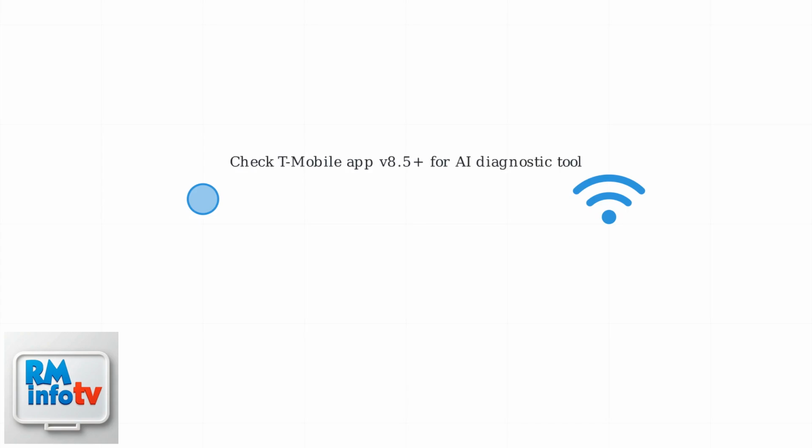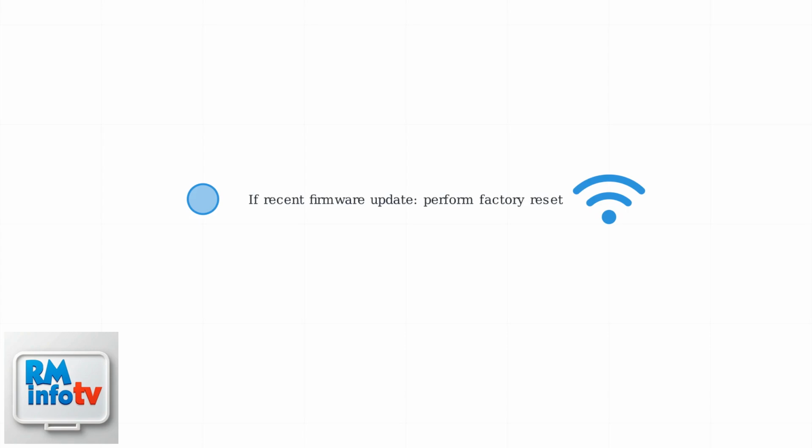Check your T-Mobile app version 8.5 or later for an AI-driven diagnostic tool that can guide you through IP and DNS troubleshooting without a full reset. If you had a recent firmware update, you may need to perform a factory reset.